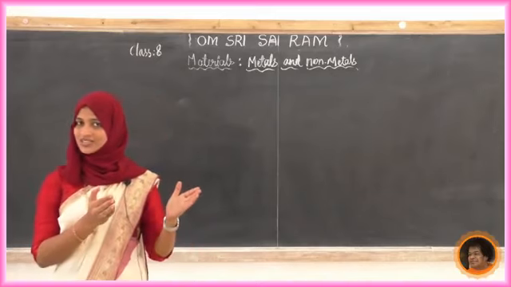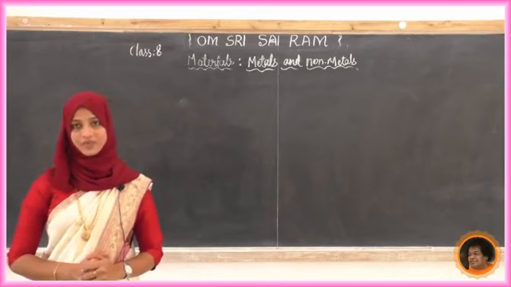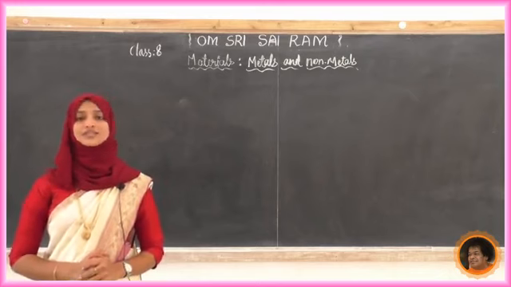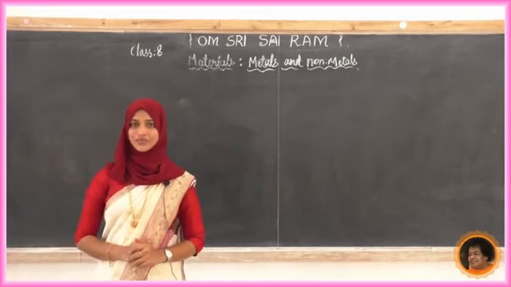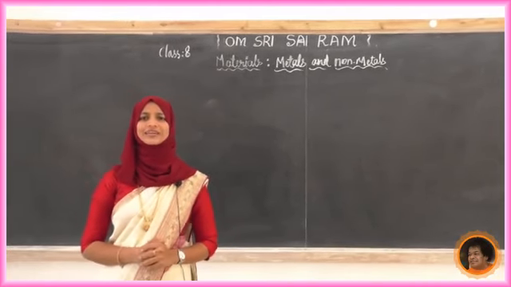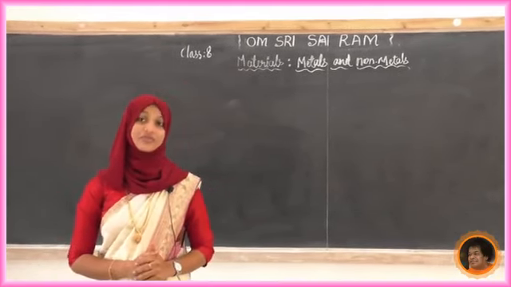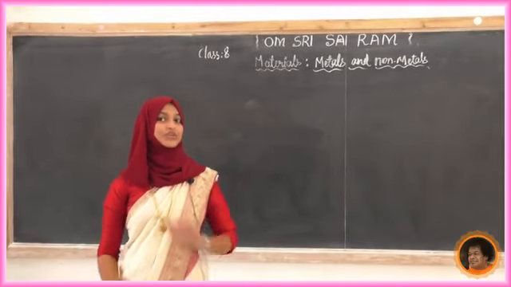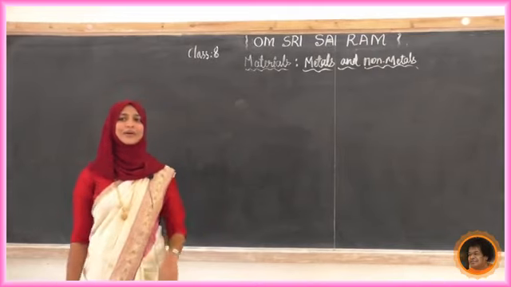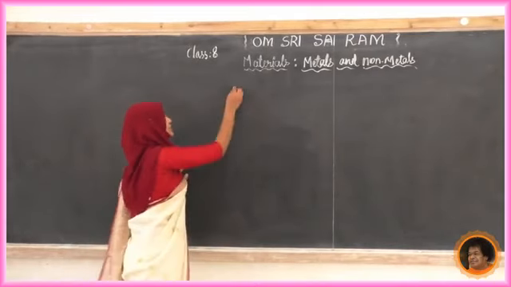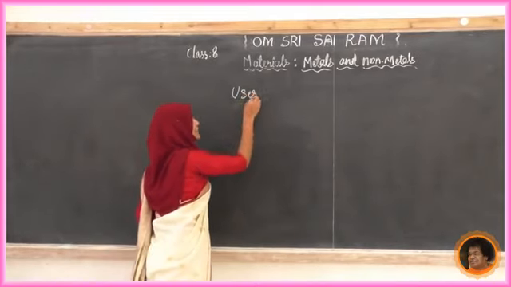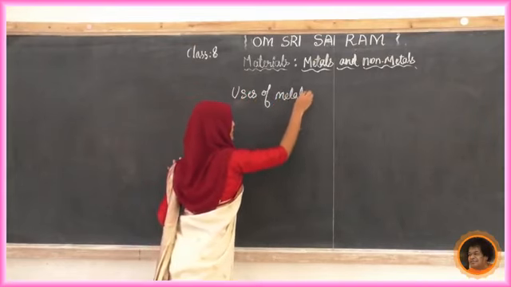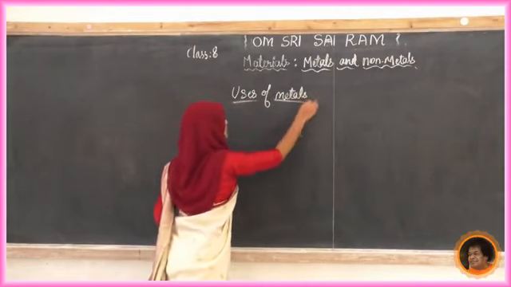So in the last class we completed the physical properties. Now we will see the uses of metals and non-metals. Are we using metals in our daily life? Where are we using metals? We can get a number of examples. So write down the heading. Today we are going to study the uses of metals, then the uses of non-metals.